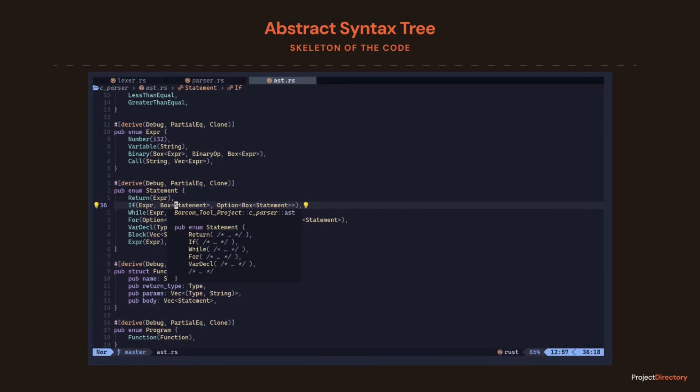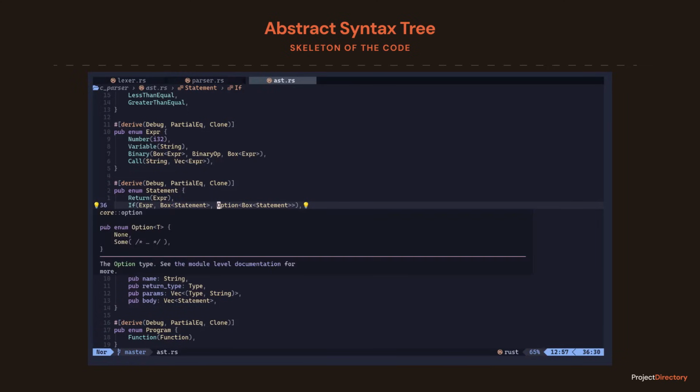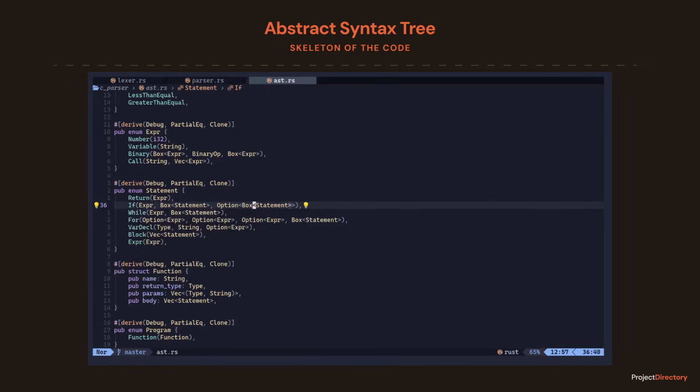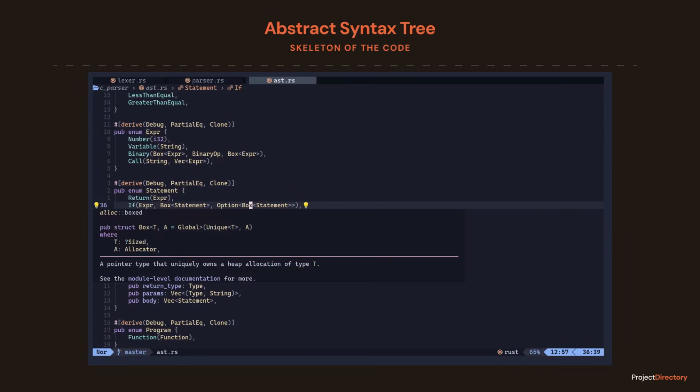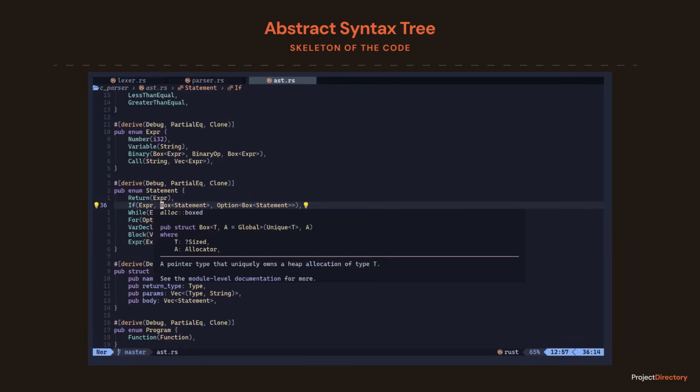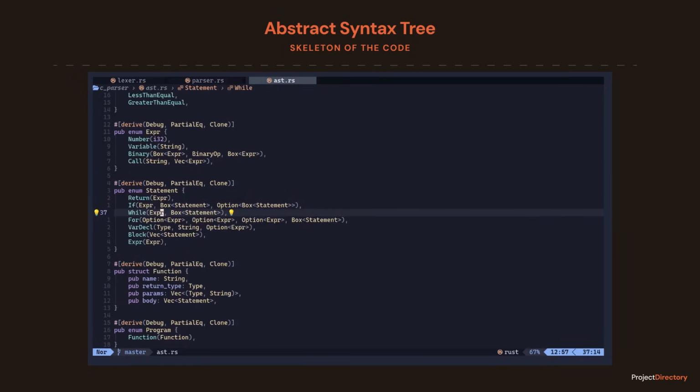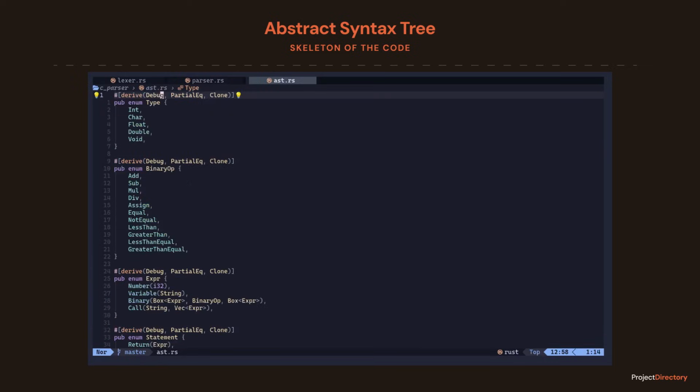The if variant holds the condition, which is an expression, the then branch, a statement, and optionally an else branch. You can also notice the box around the statement, which is just a pointer to a statement, since statement is recursive. An if statement can contain other if statements inside it. So we have to box it so that the compiler knows the memory size.